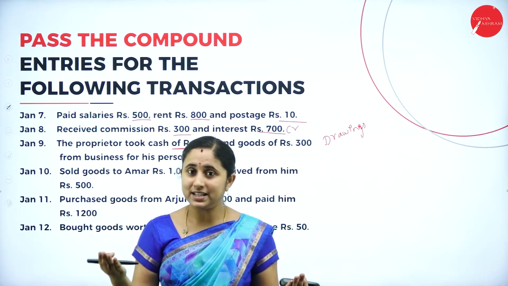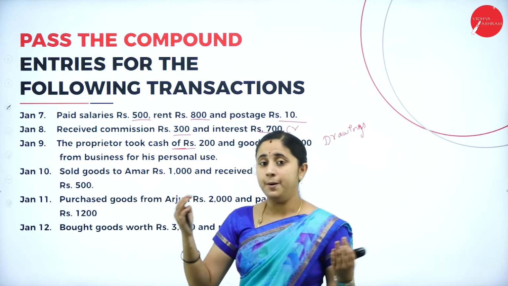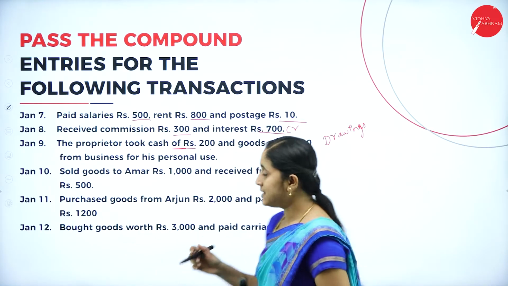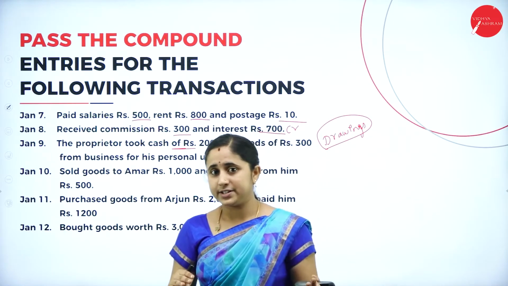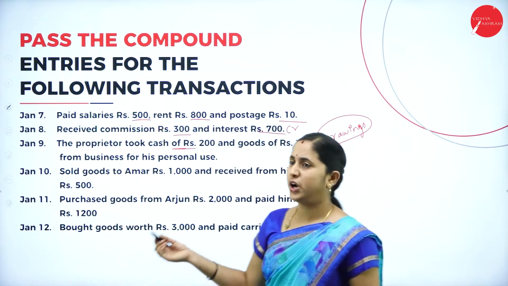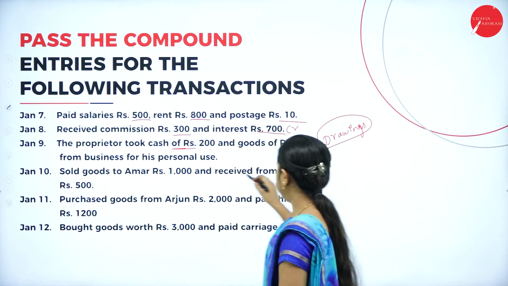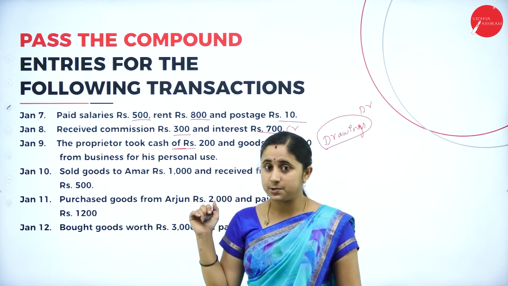So, you should maintain separate accounts for both the parties. Here, if the proprietor took assets from the business, it is considered as drawing. He has taken assets of the business for his personal use. So, it is considered as drawing. So, you need to debit the drawing.